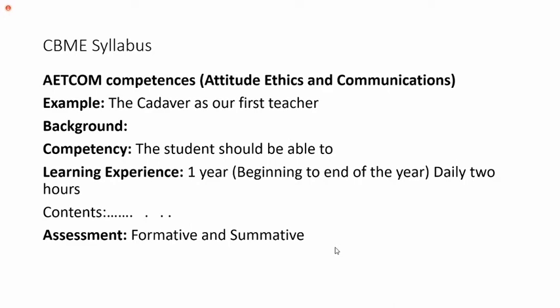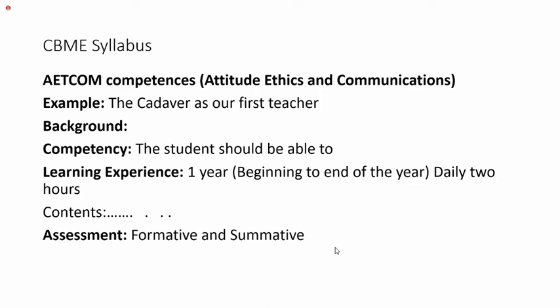One competency, as an example, is called the AETCOM competency, that is attitude, ethics, and communication. One must and should have knowledge about the AETCOM modules, the theory competencies, SDL classes, and early exposure to the clinics. These are the new trials in the medical education system, and really it is very wonderful, and you will enjoy this early clinical exposure.